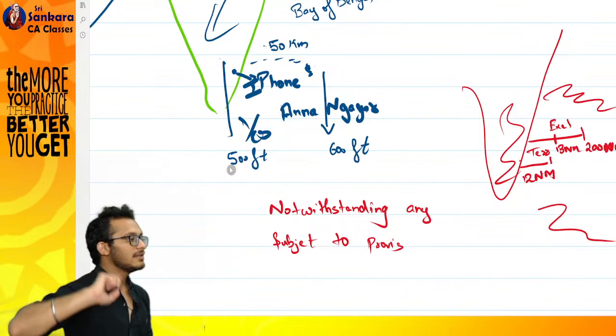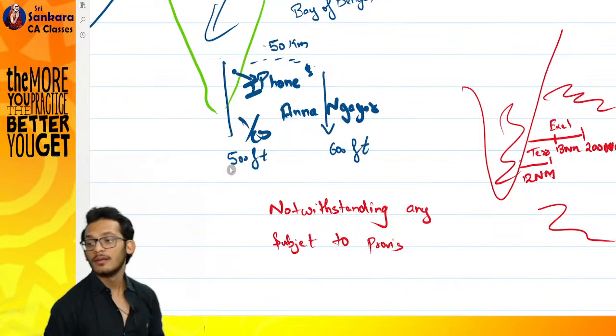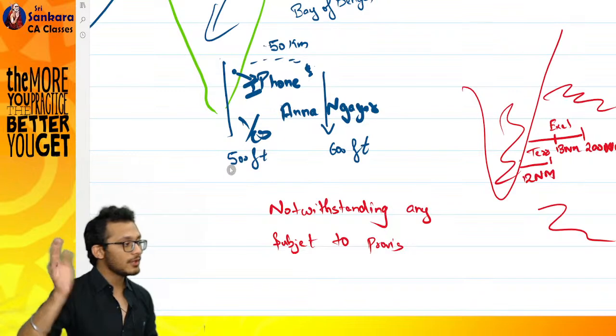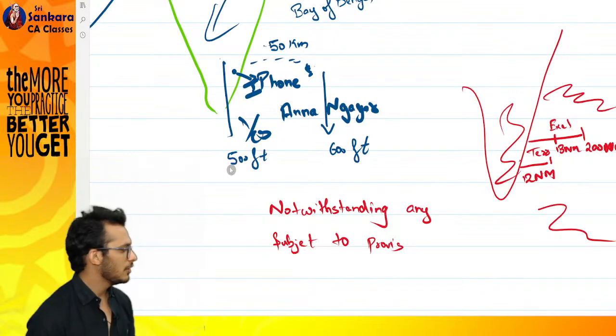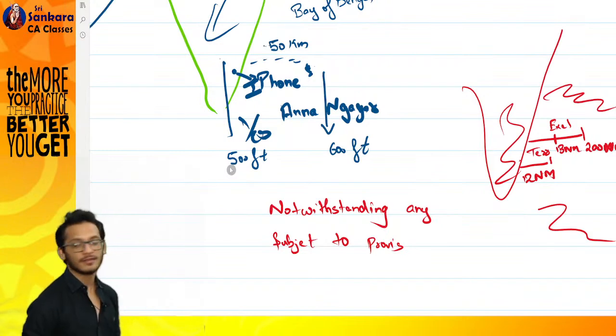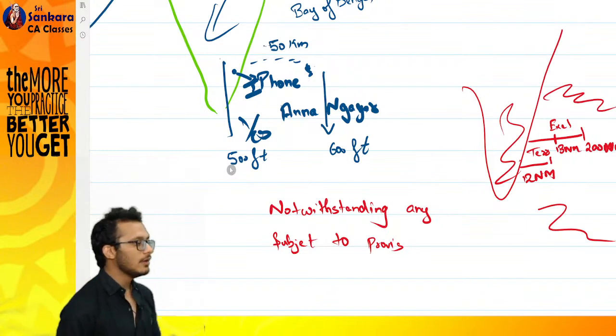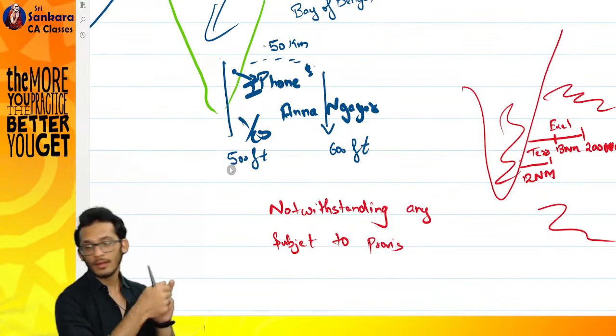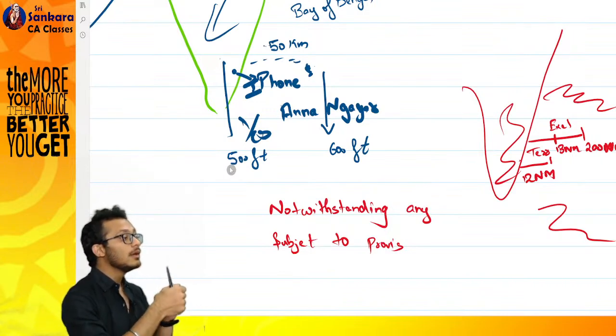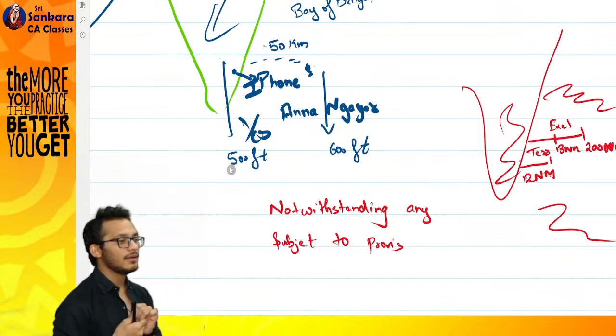Beyond 200 nautical miles, it is called international waters. Clear? Any doubts? No? Three things: territorial waters, exclusive economic zone, international waters. Clear?